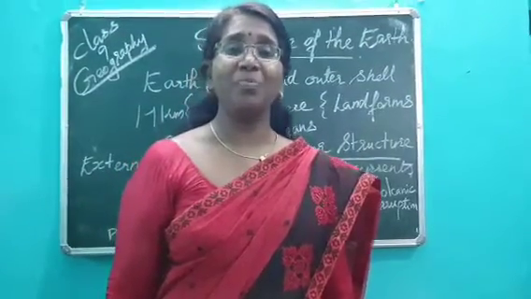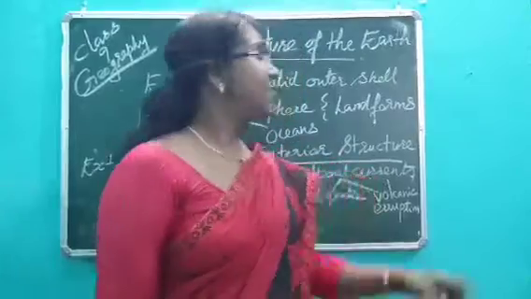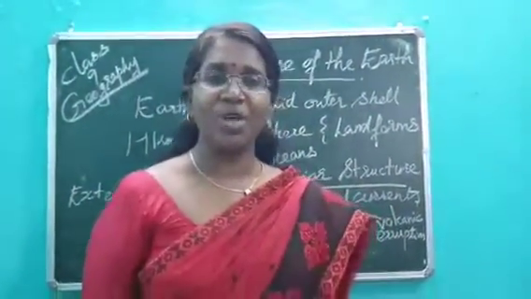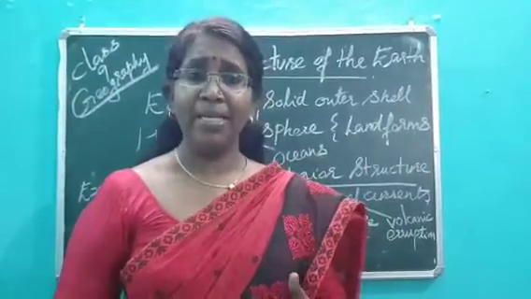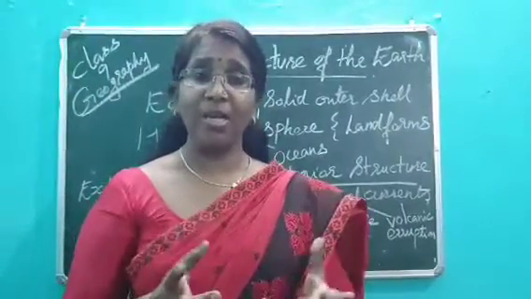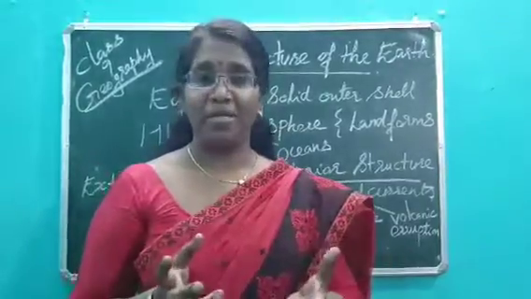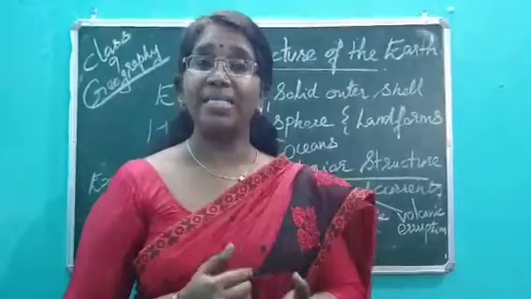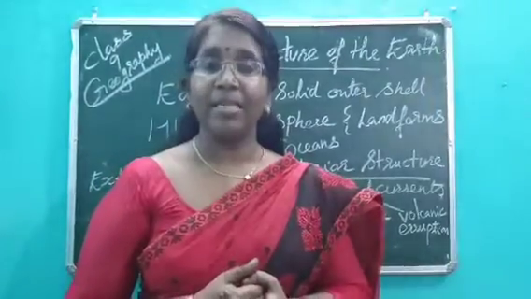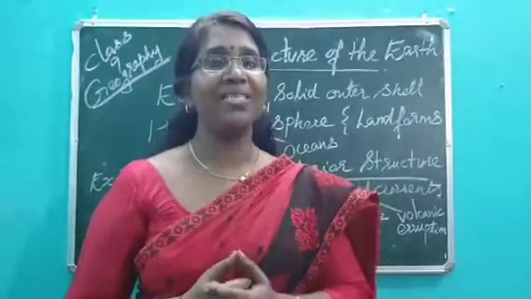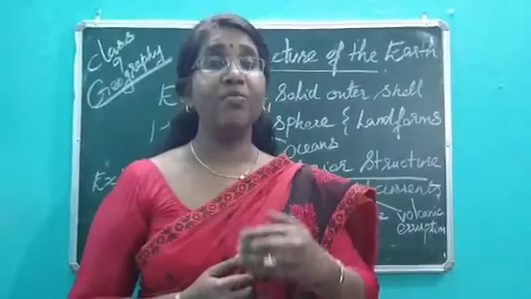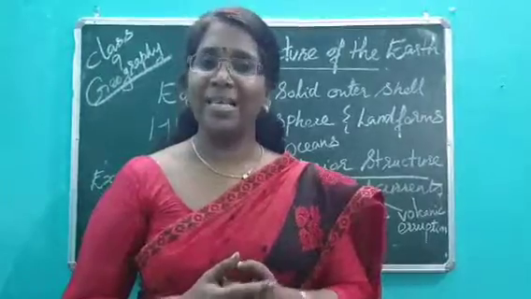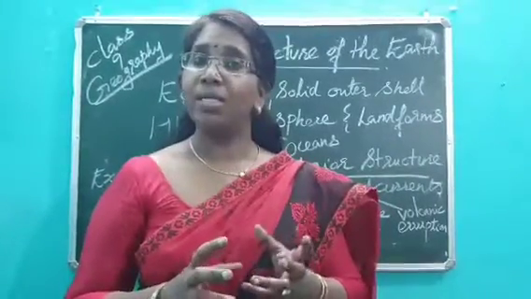Welcome to the fourth chapter of geography, that is structure of the earth. When we think of structure of the earth, immediately the rocky outer shell of the earth comes to our mind. We have learned in the chapter the solar system about terrestrial planets and Jovian planets. The first four planets are terrestrial planets and the other four planets are Jovian planets. So what do you mean by terrestrial planets? They have got a solid outer shell.